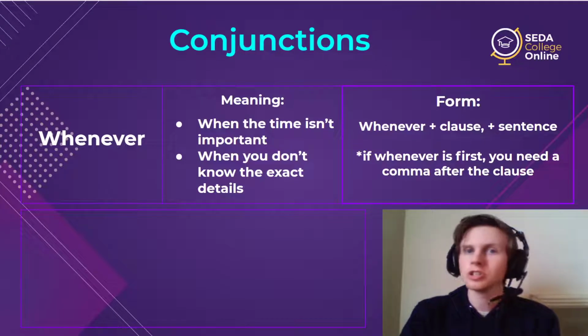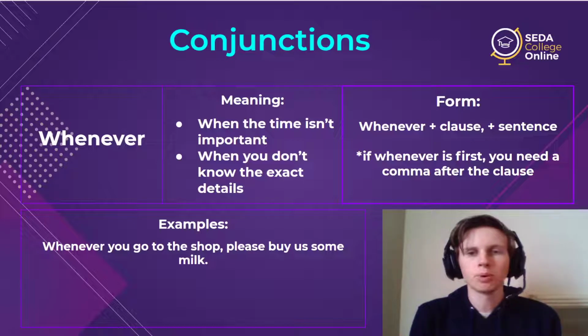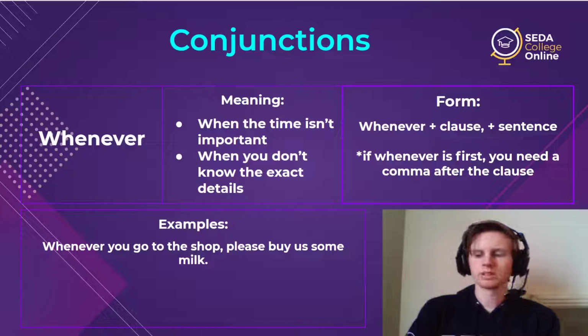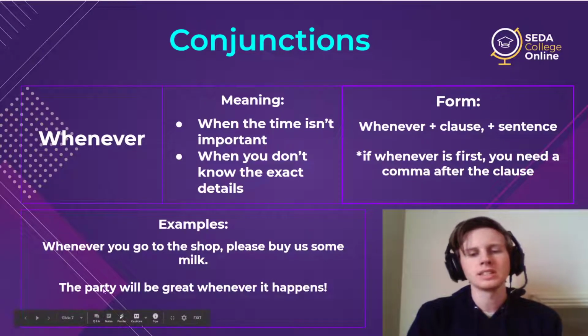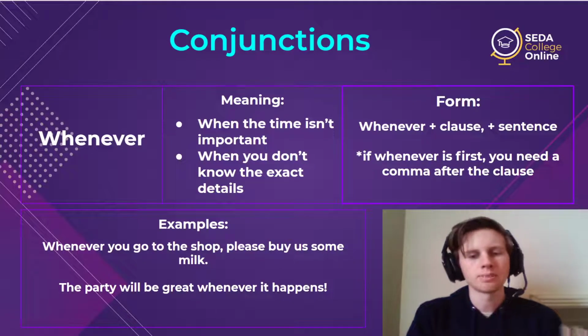When the phrase is first, use a comma. So whenever you go to the shop, please buy us some milk. So it's unimportant. Whenever you go, is it a minute from now, an hour, a day? Doesn't matter. But whenever you do go to the shop, please buy some milk. Or the party will be great whenever it happens. So now we can see the other side, comma here and no comma. And the party will be great whenever it happens. It can happen tomorrow, the next day, next week, next year. It doesn't matter. Whenever it happens, it will be great.